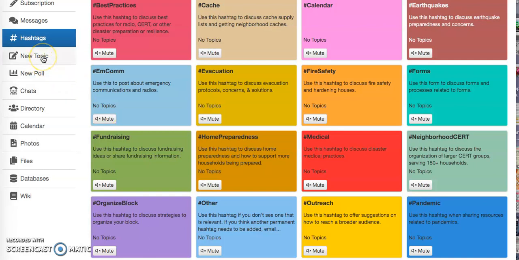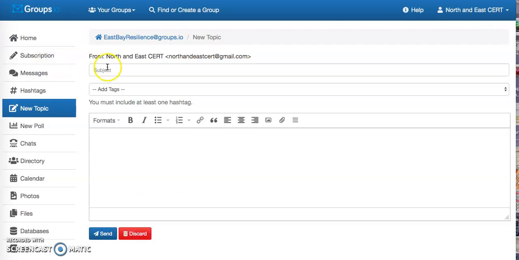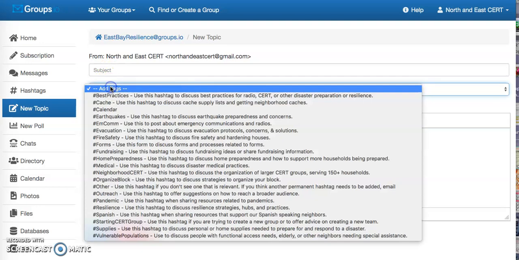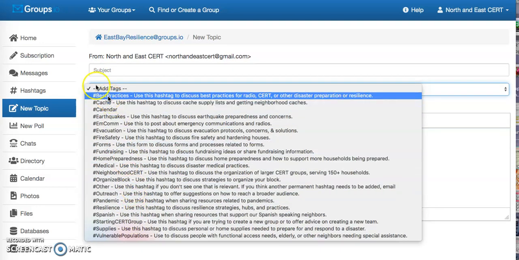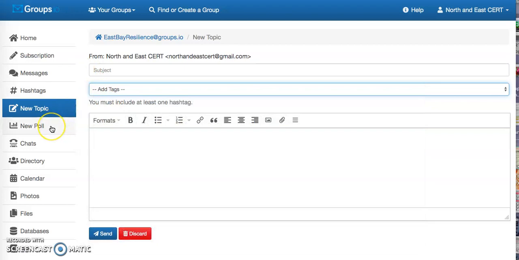The other thing is if you want to start a conversation, you can just hit new topic. And this is once again through the actual website. Then all your hashtags are there, and we also have an "other" if yours doesn't fit under that category. You can create a poll. You can see directories. There's a database. There's a wiki, so we can share resources there and have an ongoing thing.